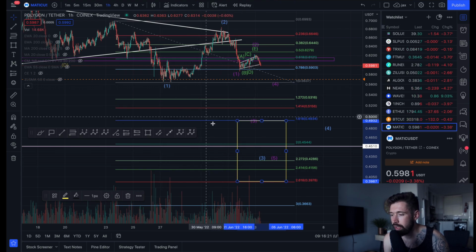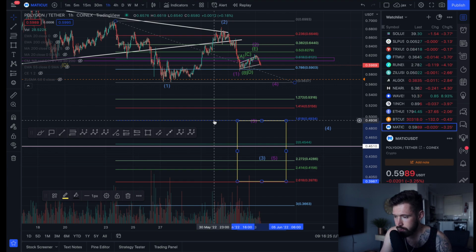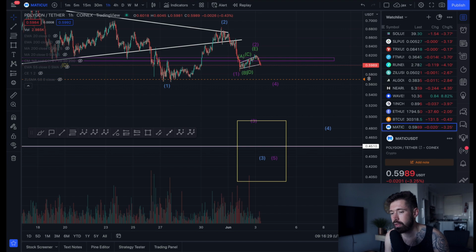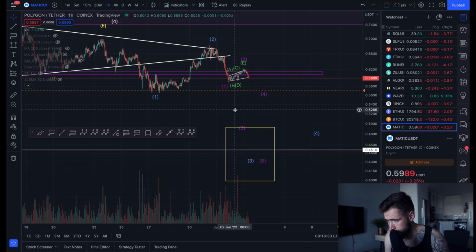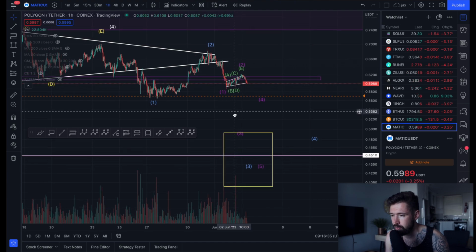So if we lose that wave 1 low, I would expect you to come down in between about 39 to 49 cents. Complete that wave 3 and be looking for that final wave 5 down to the 30 to 32 cent price target, which definitely could be the bottom here for Matic.